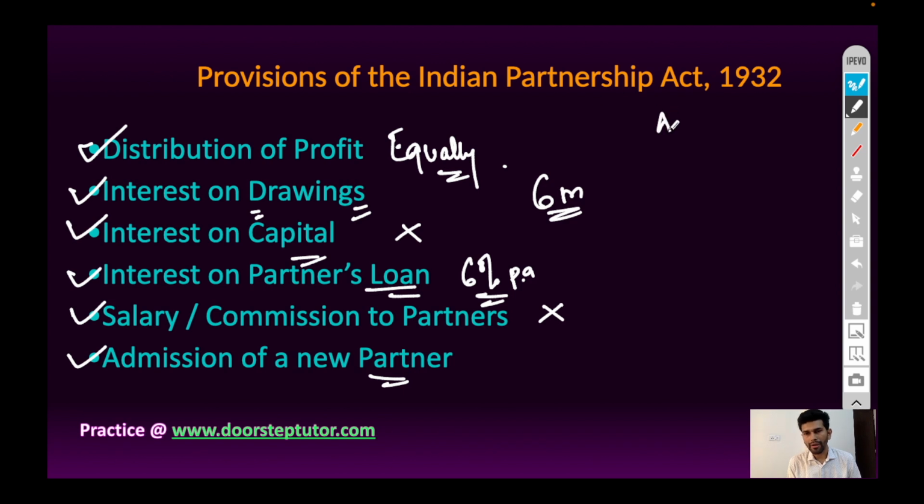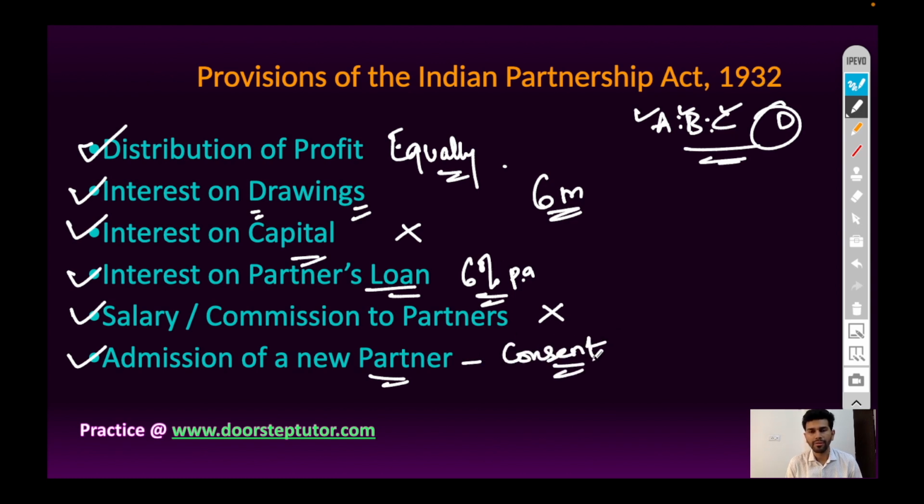If there are two partners or three partners and one more person wants to come into the business organization as a partner, then the consent of all the partners is required. Consent means permission of all partners is required. If any one of the partners is not permitting to admit Mr. D as partner, in such case, no admission will happen.